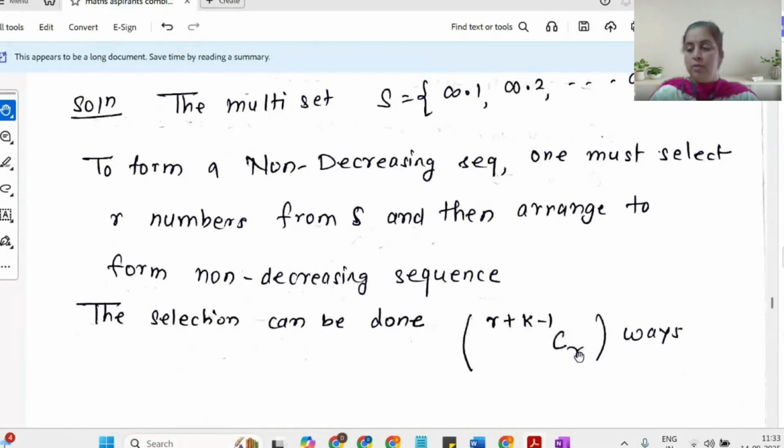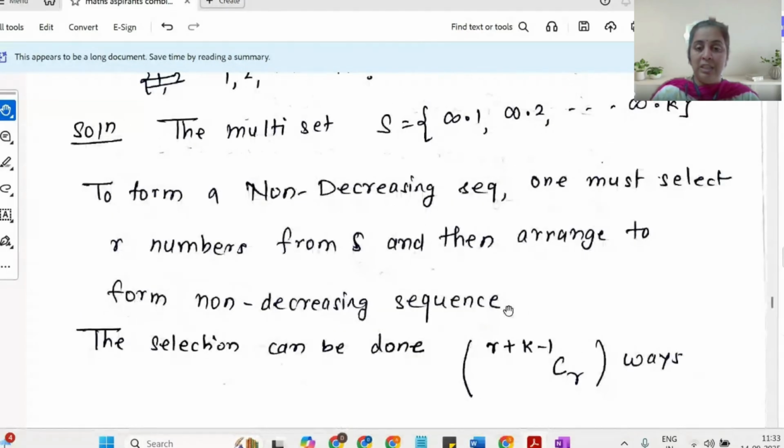Now the question arises: why am I not considering the permutation here? Because there is only one way of arranging them, because my order is fixed. So the total number of selections is r plus k minus 1 CR times 1. So these many non-decreasing sequences I am going to get.